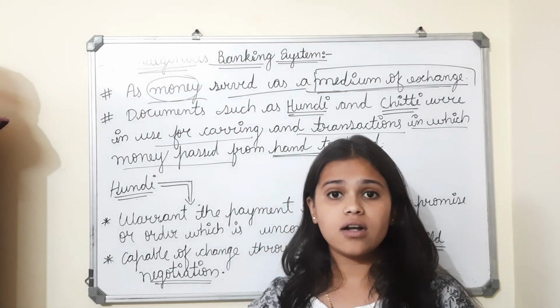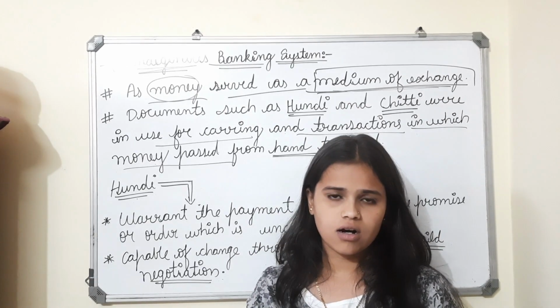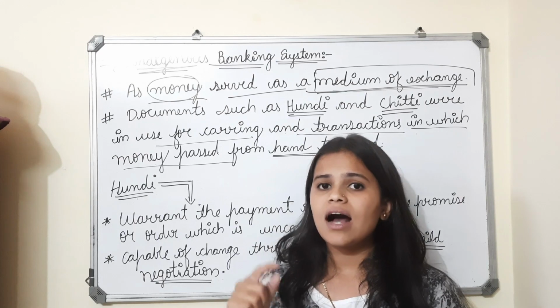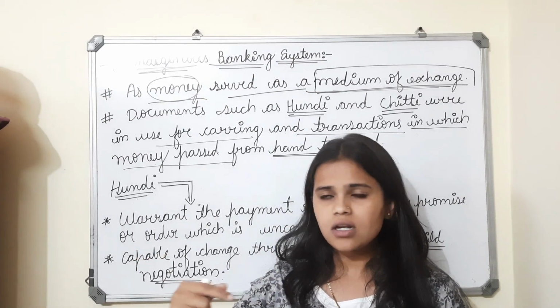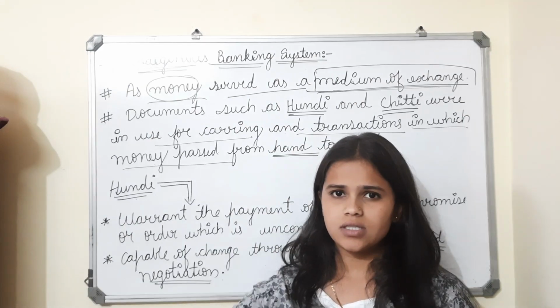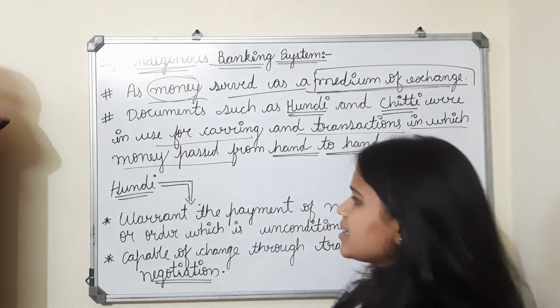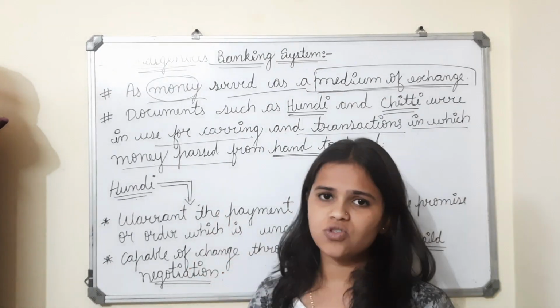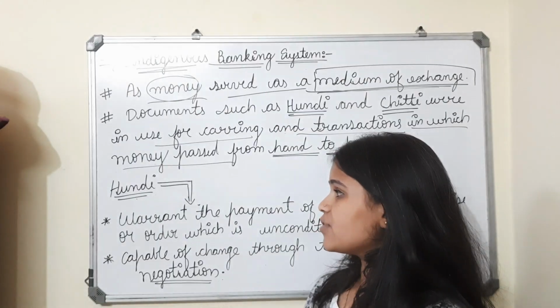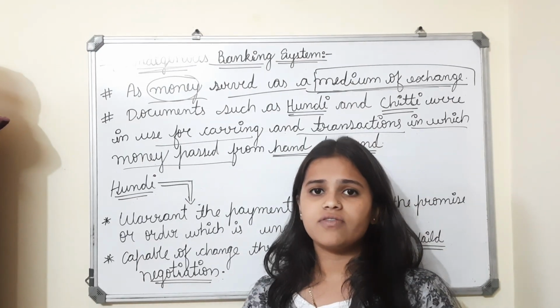For example, as I said, I'm buying clothes. I will take that cloth and give that document to the other person. It's just like a page, that is hundi.